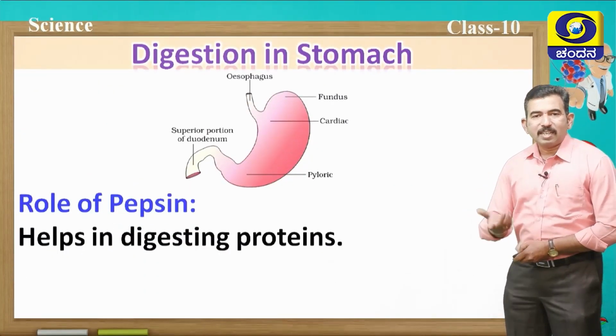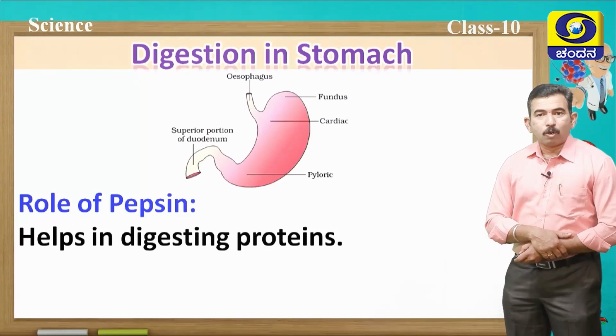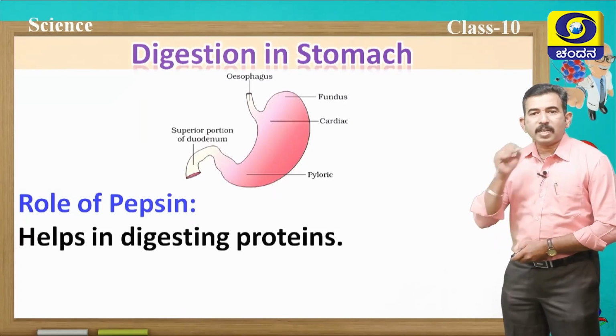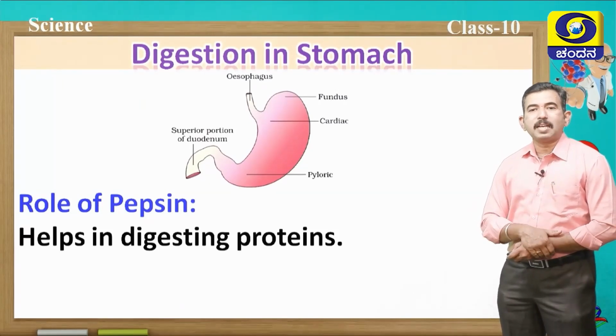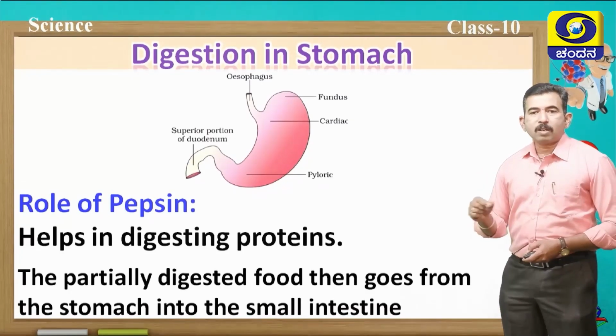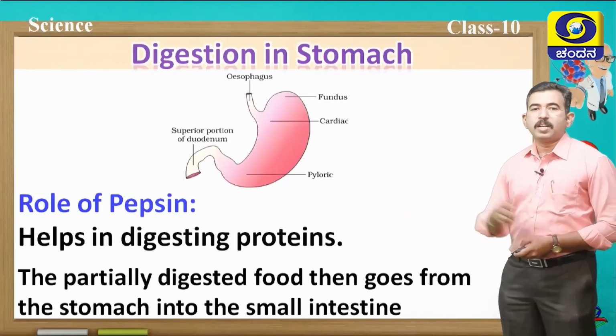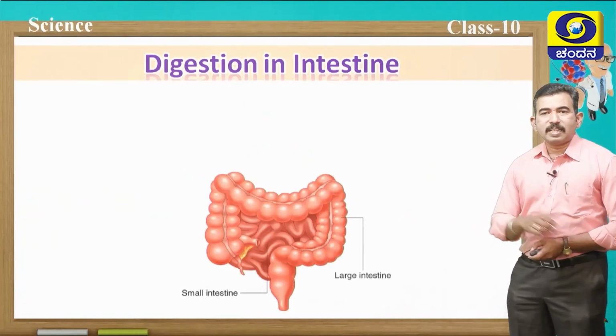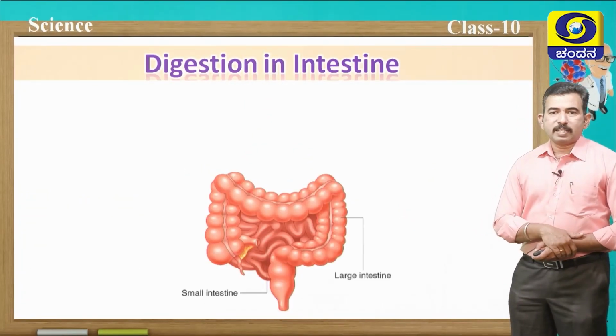Okay, next is the role of pepsin. Of course, pepsin is a protein digesting enzyme which helps in the digestion of proteins. The food is partially digested, then goes from the stomach to the small intestine. Now let us discuss the digestion in the small intestine.